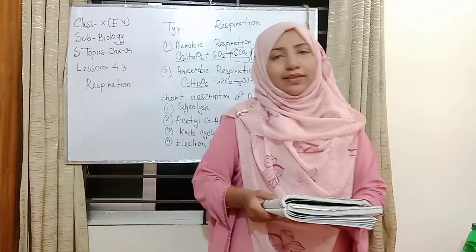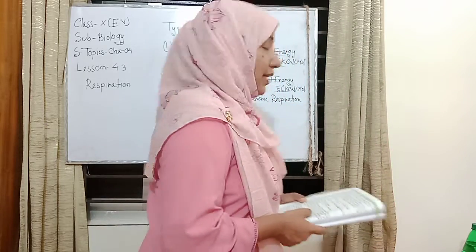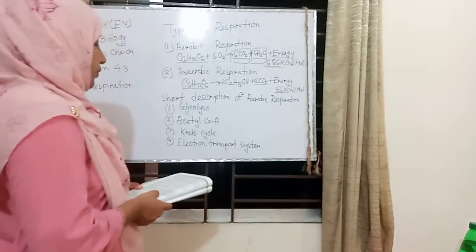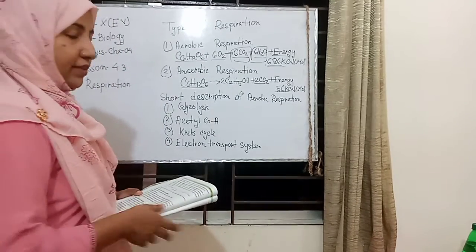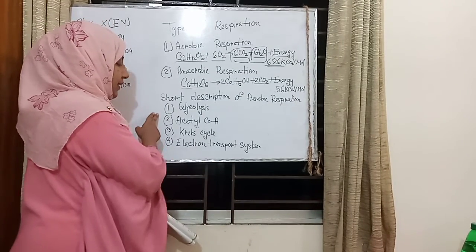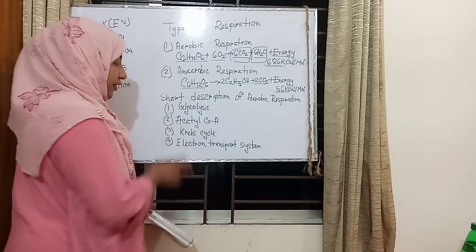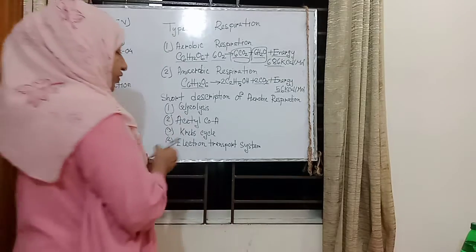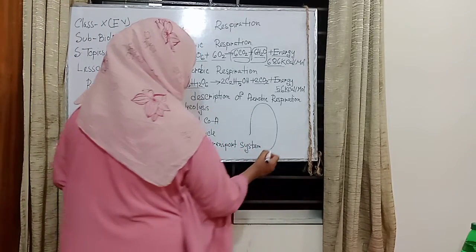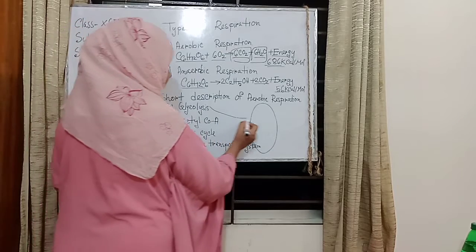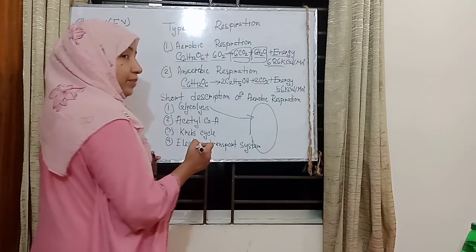Now, a short description. Today, my dear students, I have given you the short description of aerobic respiration. Here are the four stages: glycolysis, acetyl-CoA formation, the Krebs cycle and the electron transport system. When I draw a cell structure, glycolysis happens in the cytoplasm.